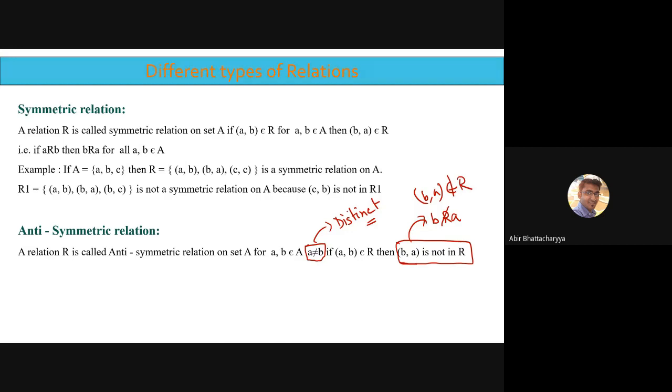These are the things we have to check. Take care. The first thing is that distinct elements must be there: A not equal to B, A and B both distinct elements. Then we check if AB is present or not. If AB is present, I will go for BA. BA should not be there. If AB is present, BA should not be there. If BA is present, then it's not anti-symmetric. If BA is not present, it can be anti-symmetric.